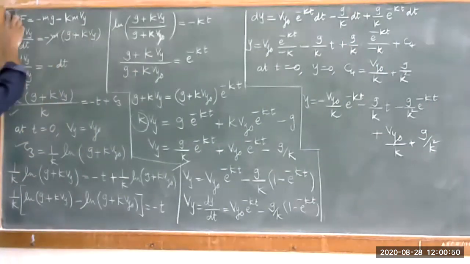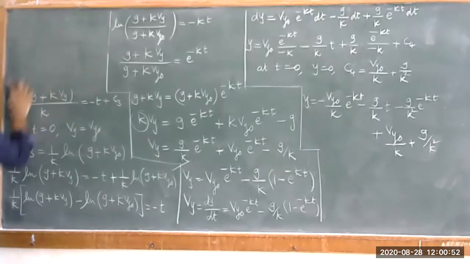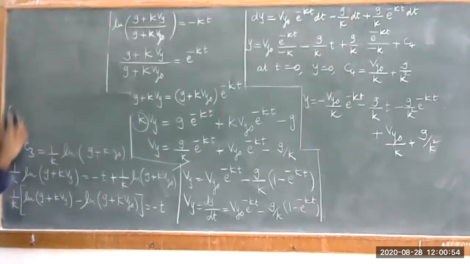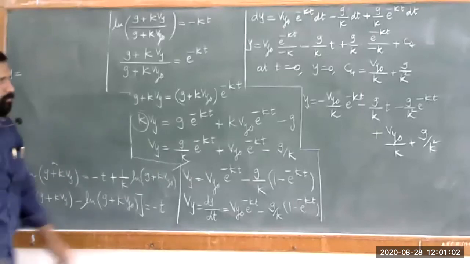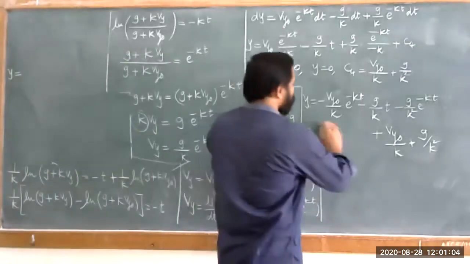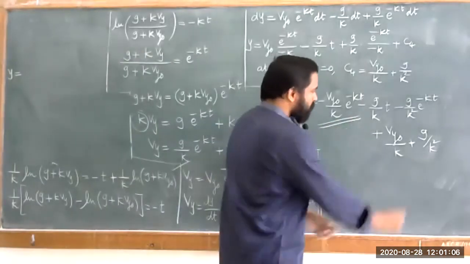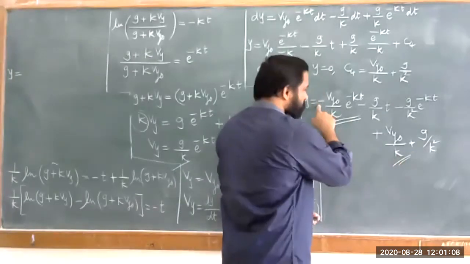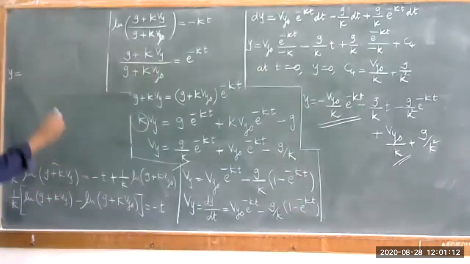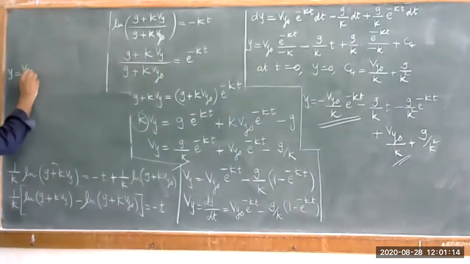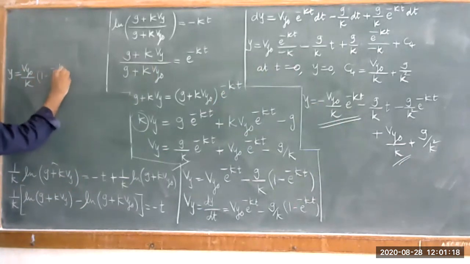So you can have the conditions for your displacement along y direction. And so y is equal to, I can take common. Look, here Vy naught upon k, one is plus, one is minus, so you can have this first thing, that is Vy naught upon k into 1 minus e raised to minus kt.